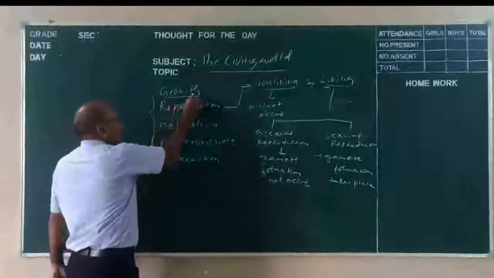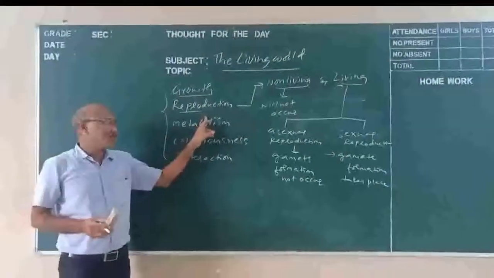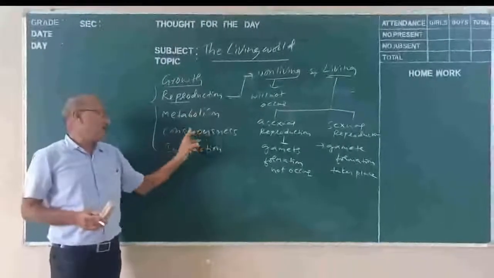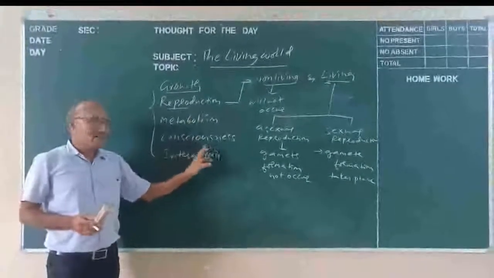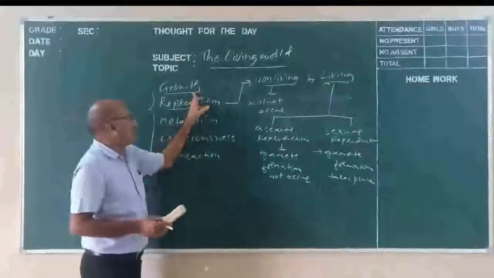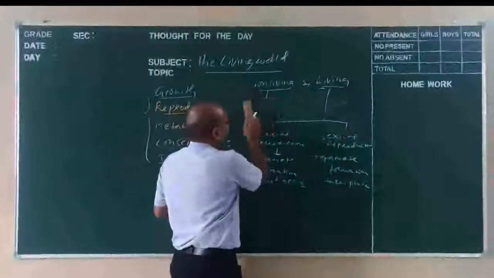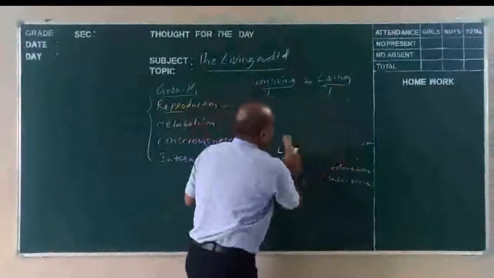They show the property called growth. They show the property called reproduction. The next one is metabolism, the next one is consciousness, and the next one is interaction. So first let us begin with the topic called growth: growth in non-living and living organisms.